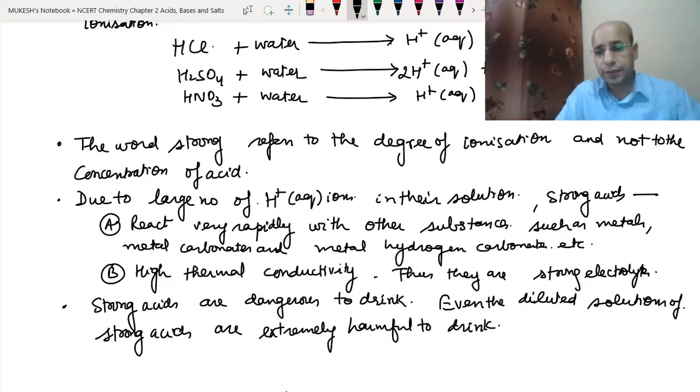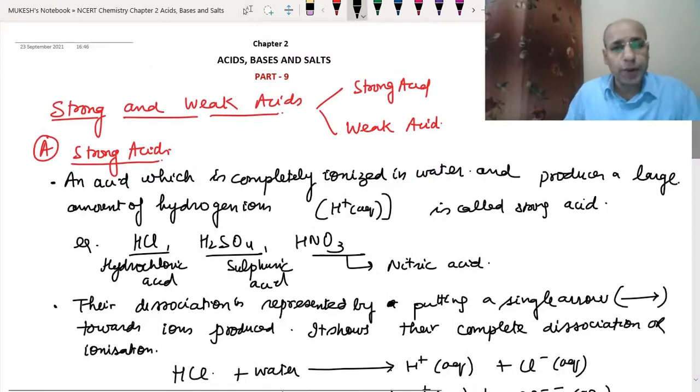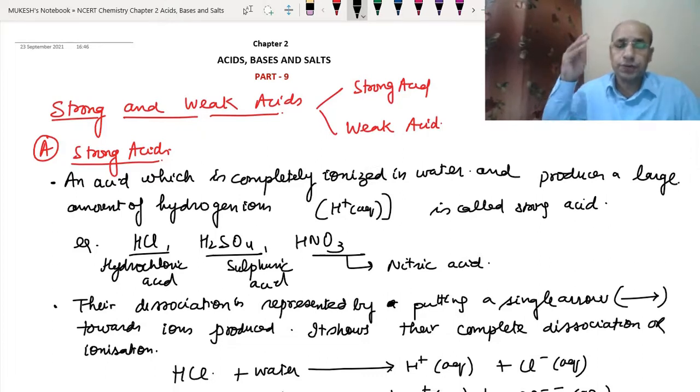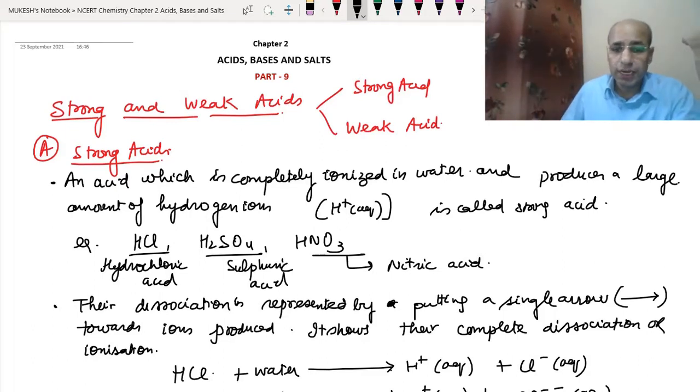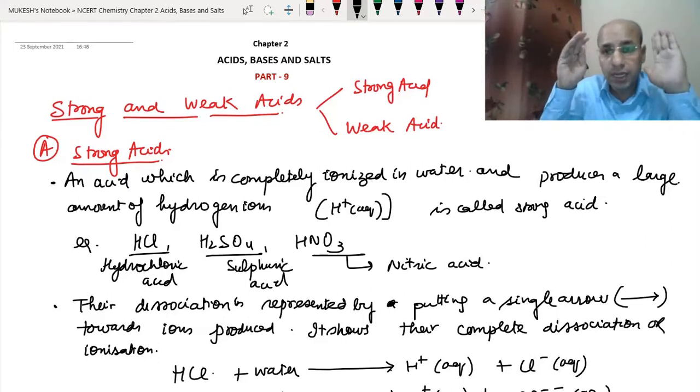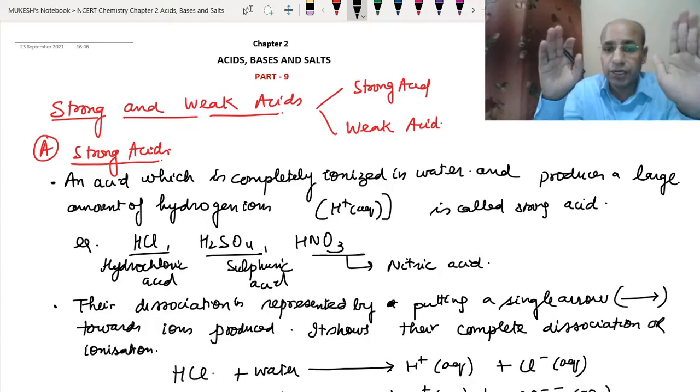So now let's repeat it. We can divide acids into two parts: one is the strong acid, the other is the weak acid. A strong acid is an acid which is completely ionized in water. When we put them into water, they completely ionize and produce a large amount of hydrogen ions. That is why we call them strong acids. Here the term strong does not refer to the concentration of the acid. It means the degree of ionization, because of their complete ionization in water.